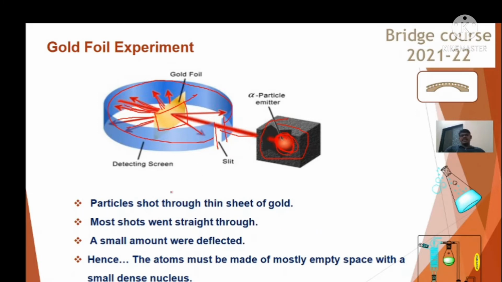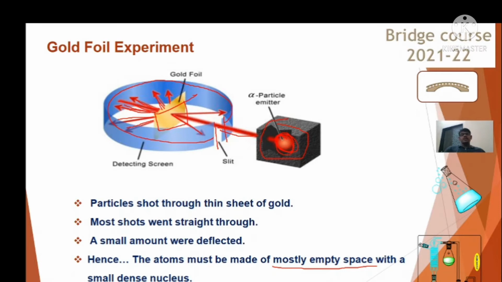Here is the experimental detail: alpha particles were shot through a thin sheet of gold foil. Most went straight, a small amount were deflected, and a small amount came back as it is. Hence, the atom must be made up of mostly empty space. This experimental finding shows that most of the atom's space is empty, and along with this empty space, it has a small, dense nucleus.